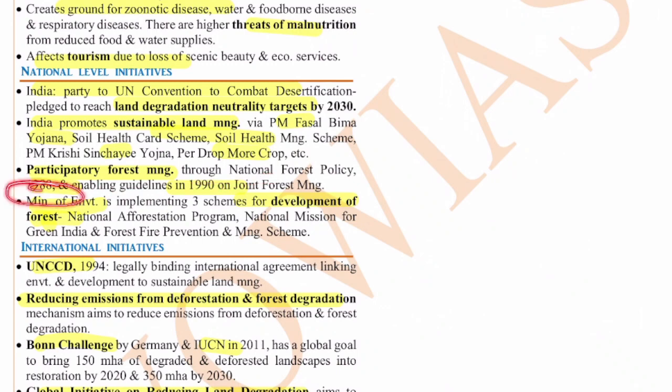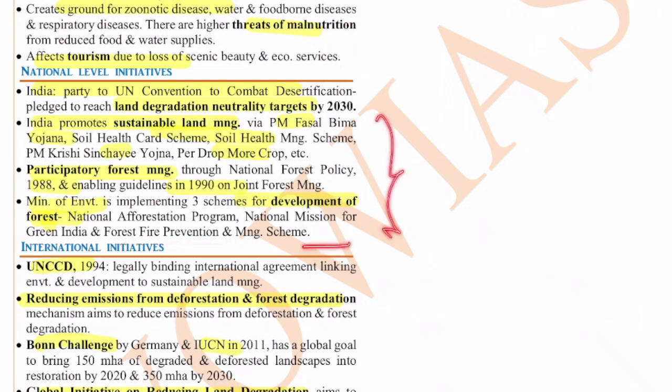The Ministry of Environment is implementing three schemes for the development of the forest: the National Afforestation Program, the National Mission for Green India, and the Forest Fire Prevention and Management Scheme. These are the various national level initiatives.